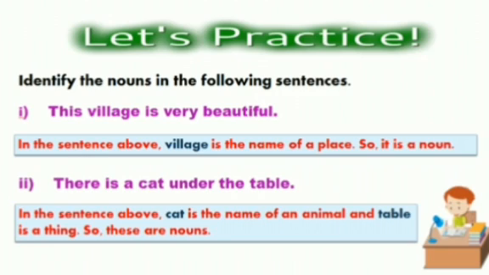Number two, there is a cat under the table. Now, can you tell me the nouns in this sentence? Very good. Cat is a noun. Yes, and table is a noun. Cat is a noun because it is a name of an animal, and table is a noun because it is a name given to a thing. So therefore, in this sentence above, cat is the name of an animal, and table is the thing. So these are also called nouns.